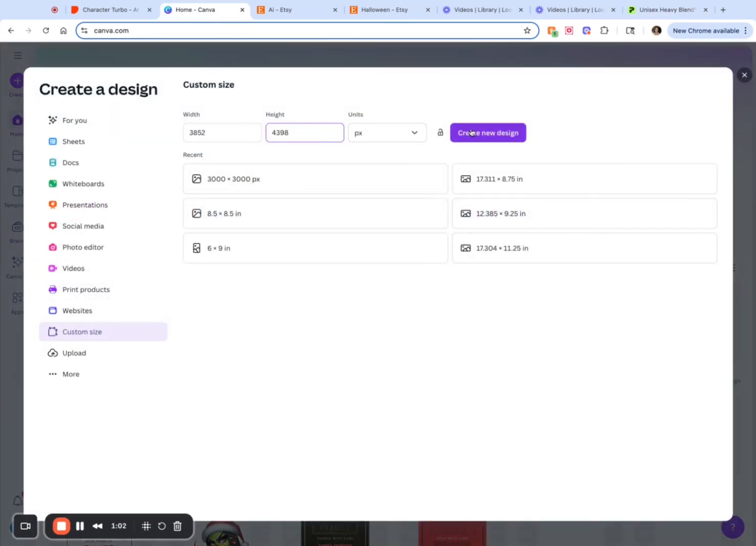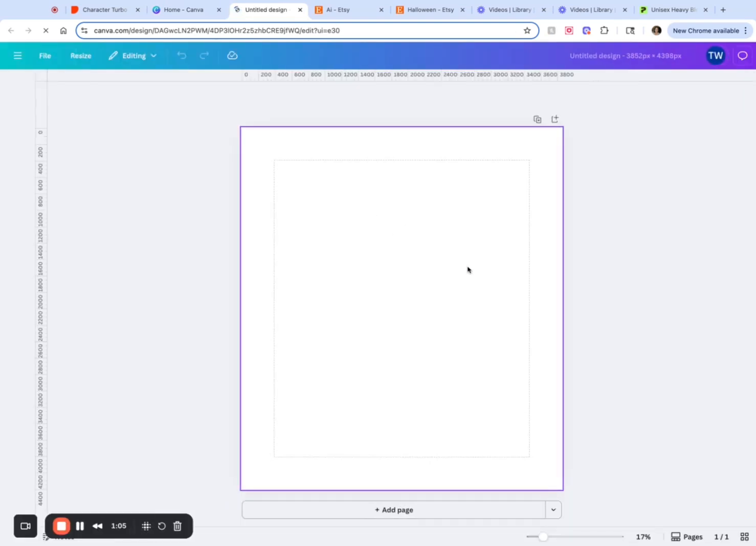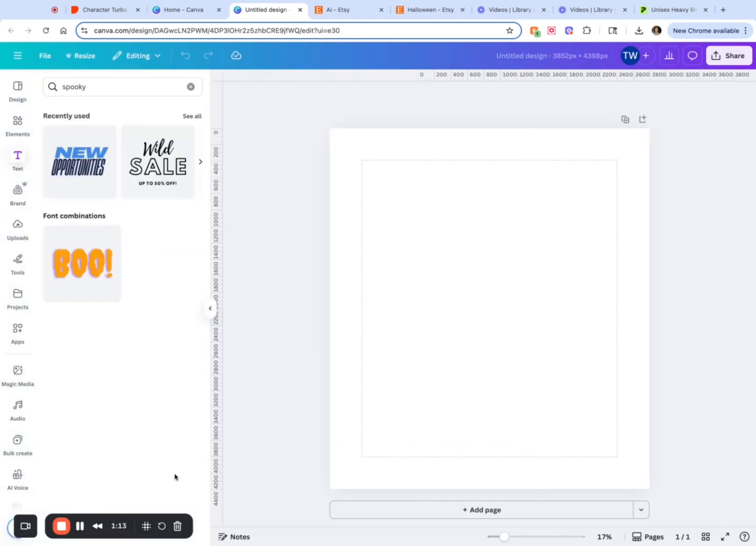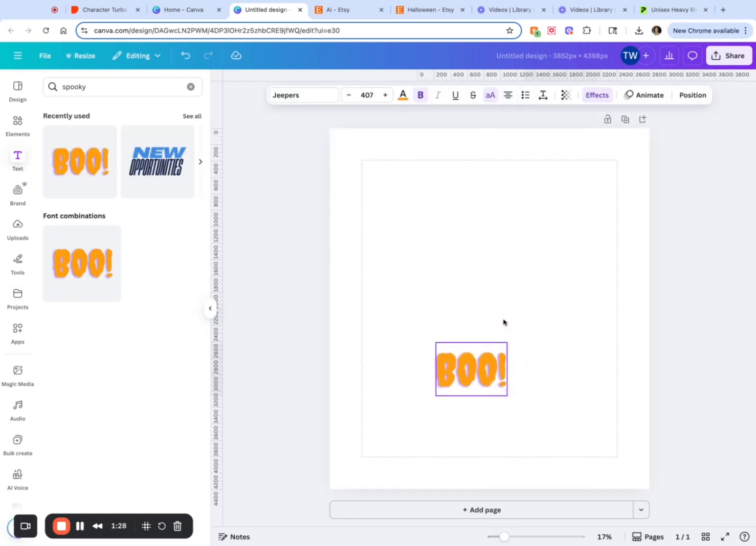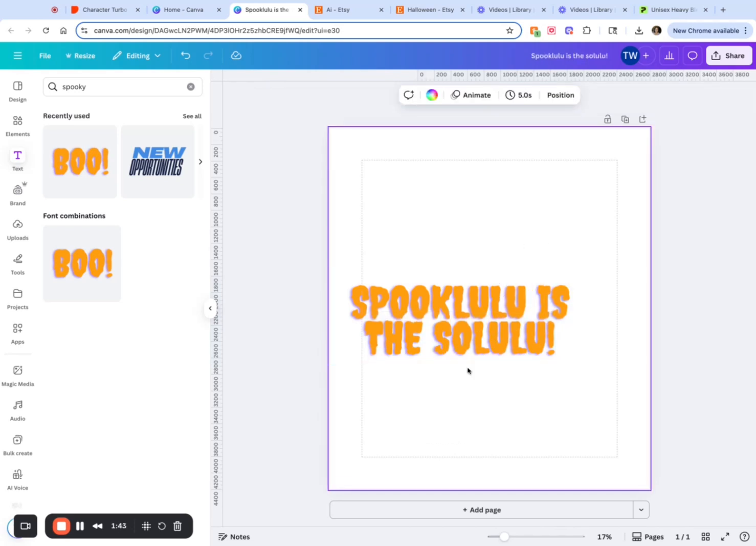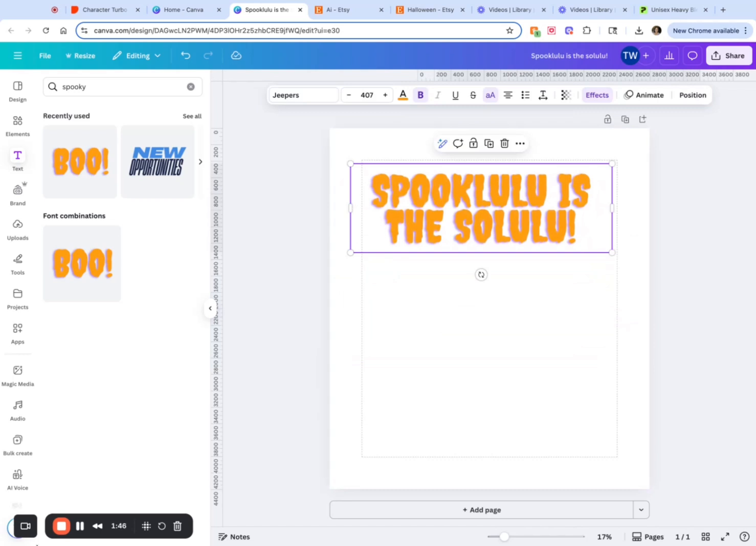Going over to Canva, custom size, hit create new design. This is our area, and I'm going to upload my images. Okay, so we're in Canva, and what I did is I just clicked on text and typed in spooky, and I wanted some text that were your Halloween vibes. So this boo came up. We're going to use that, and I'm going to change it to "Spooklulu is the Solulu." And it goes off of that saying, "delulu is the solulu." So that's what I'm getting that vibe from.